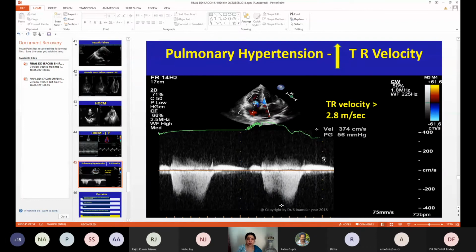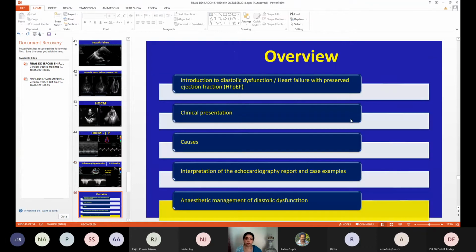Now the importance of pulmonary hypertension. I have already told you that the sequela of chronically elevated left atrial pressure is ultimately back pressure coming on the right side of the heart and causing pulmonary hypertension. So in diagnosing diastolic heart failure or diastolic dysfunction, one has to see how much the TR velocity is. If it is more than 2.8, certainly it is in grade 3. You have to be very careful in these patients.